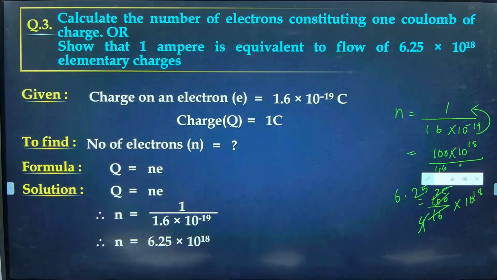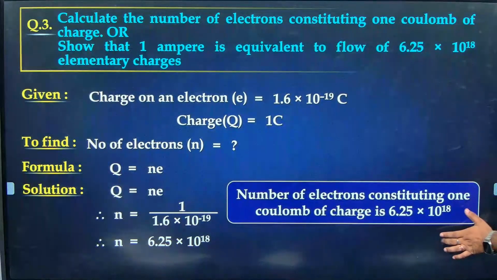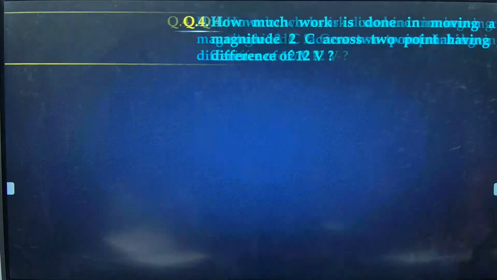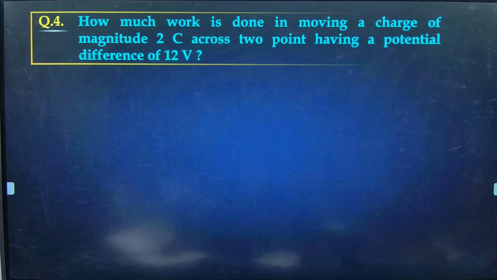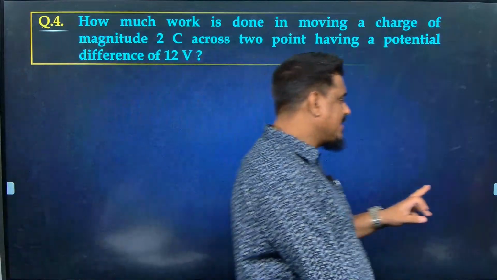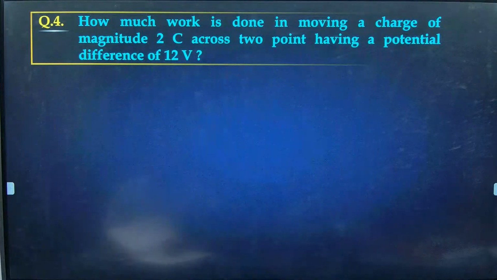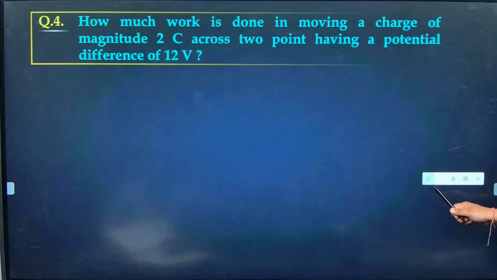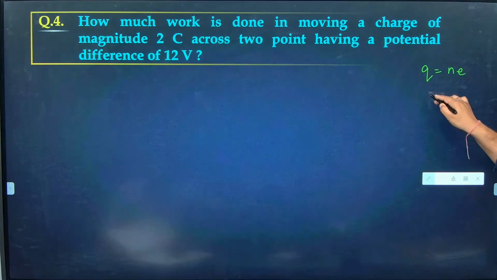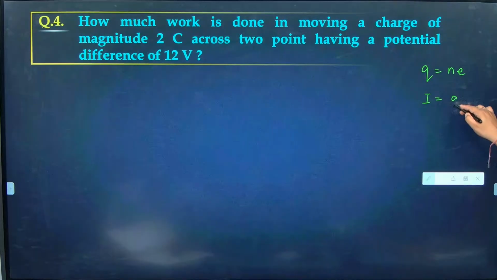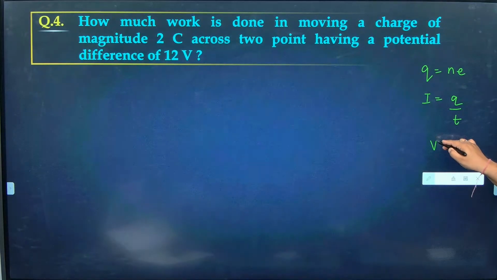See, these kinds of questions are going to be there in the exam also. What I am giving is a very basic question. Try this question fast. Those who are struggling because of being absent in the last class, again I am repeating, whatever questions you are solving are based on three formulas only. One formula is Q is equal to NE. Once again, I is equal to Q by T. And the third formula is V is equal to W by Q. That's all.